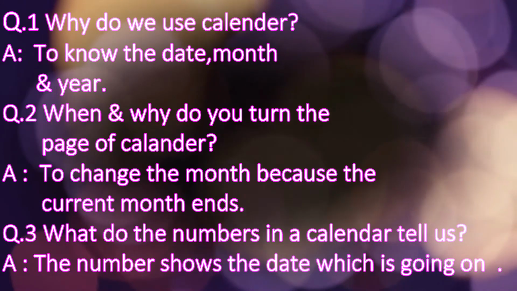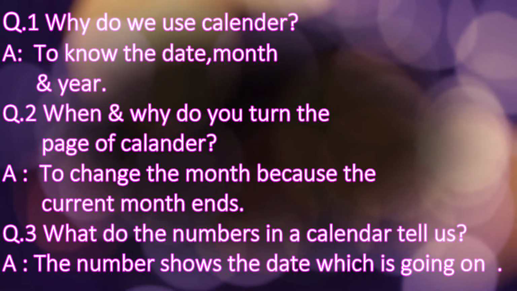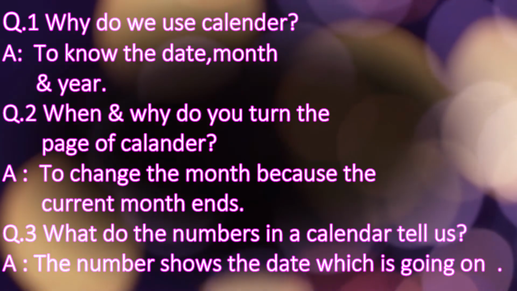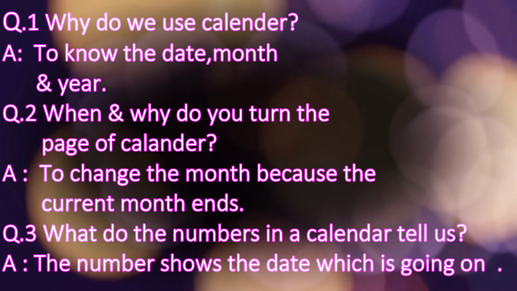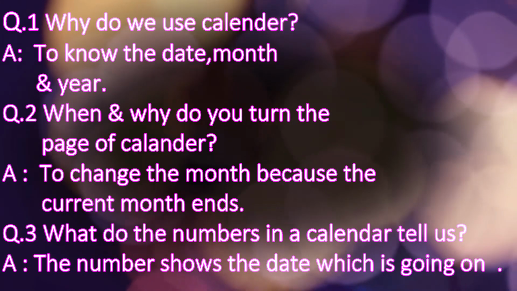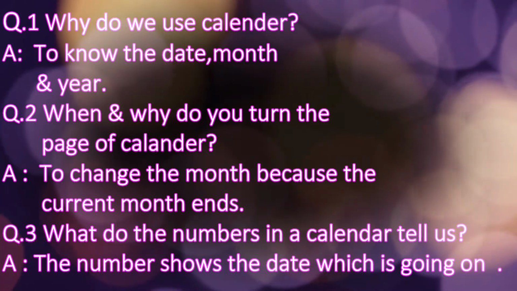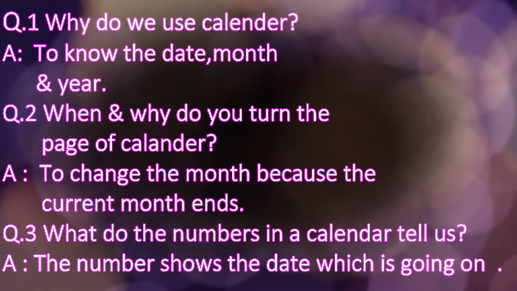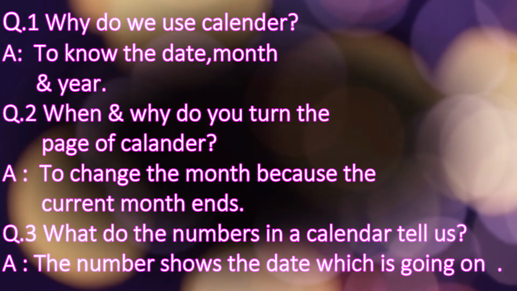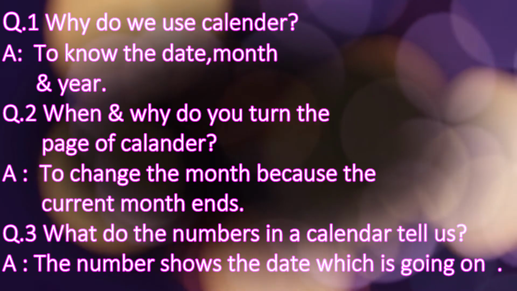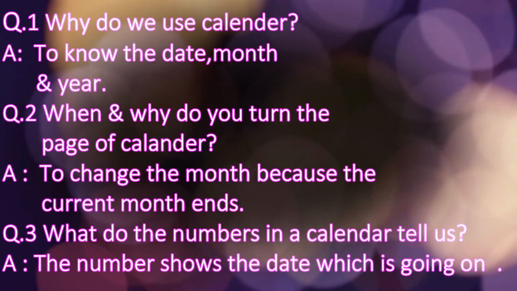To change the month, because the current month ends, so we have to change the calendar to see the next month. Now question number 3. What do the numbers in the calendar tell us? Everyone must be knowing the number shows the day which is going on.